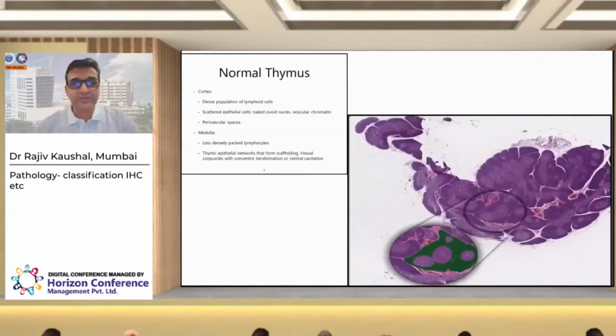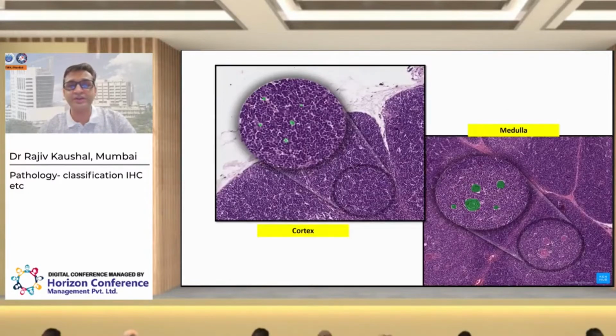which I'm going to illustrate in subsequent slides. Before we go into the thymomas and thymic carcinoma, let's recapitulate our understanding about the normal thymus, which is very important to understand the biology of the tumors occurring in this region. The normal thymus is a lymphoid-rich organ, composed of epithelial cells as well as dense lymphoid cells, and it has two regions, that is cortex and medulla. The cortex is predominantly rich in lymphoid cells as compared to the medulla, which is a relatively pale area, which shows Hassall's corpuscles and more epithelial cells.